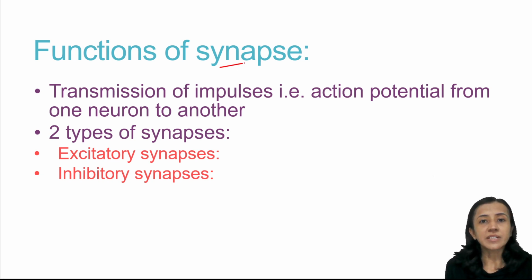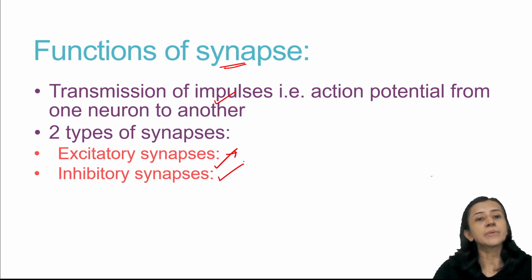Now, what are the functions of synapses? Synapse, the name itself suggests that it is for transmission, synaptic transmission, transmission of the impulse or action potential that is transmitted from presynaptic to postsynaptic neurons. So two types of synapses are there. Those which are concerned with the excitation or transmission of impulse are known as excitatory synapses, and those that prevent transmission are inhibitory synapses.